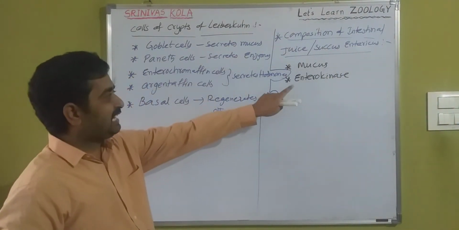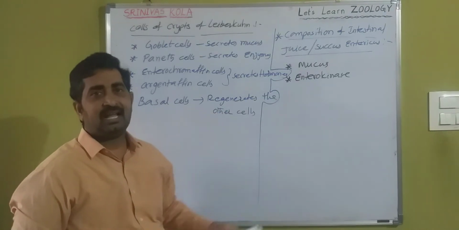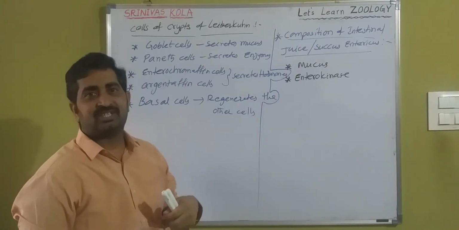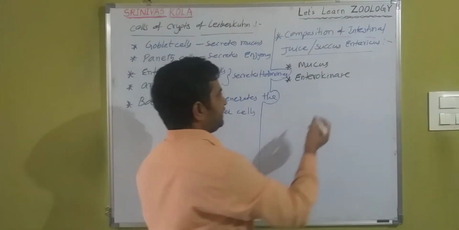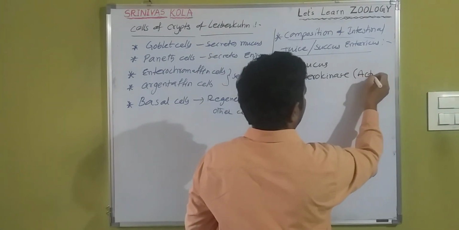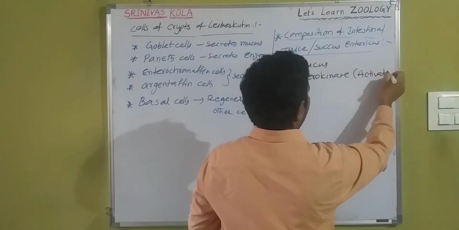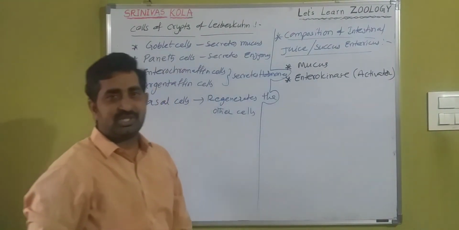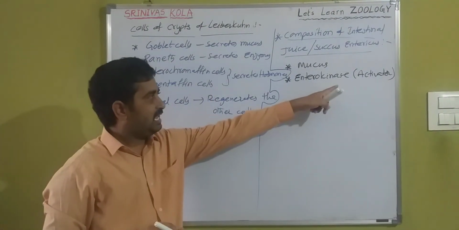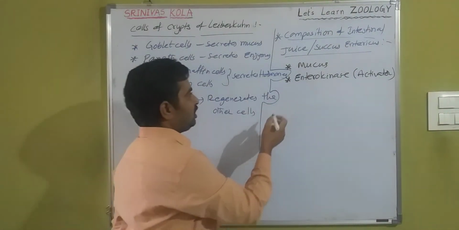Enterokinase is an activator. It activates the enzyme trypsinogen.